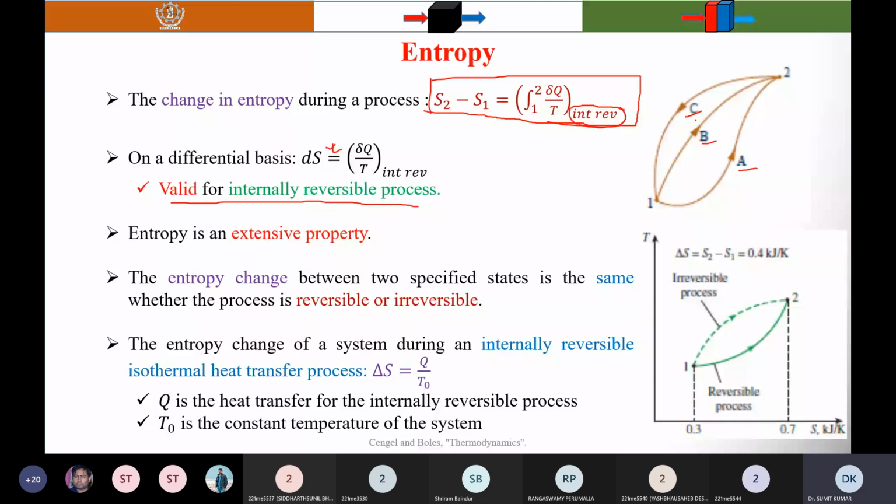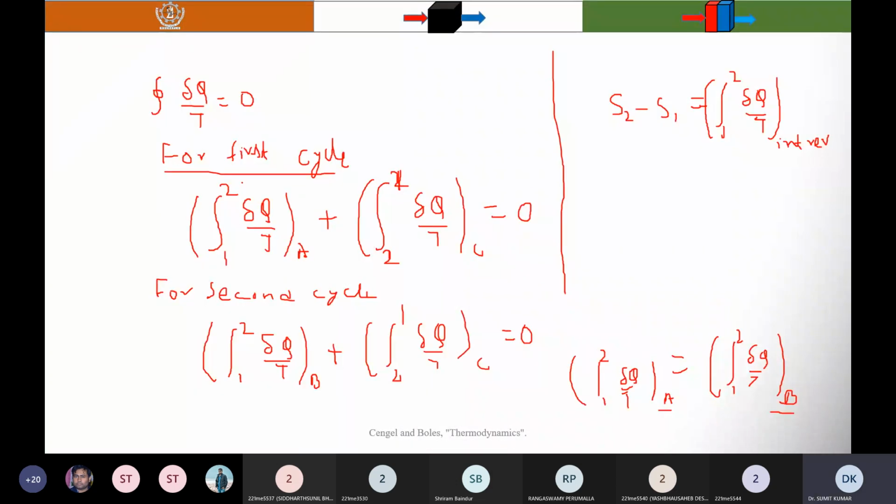It is not a single cyclic process. Are you getting my point? Okay, yes.